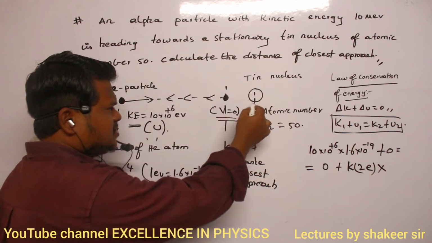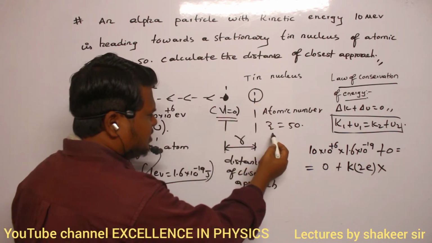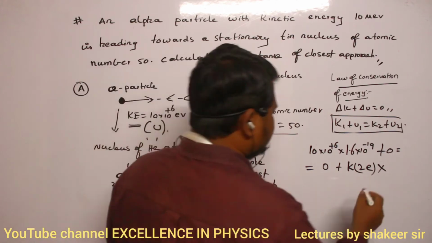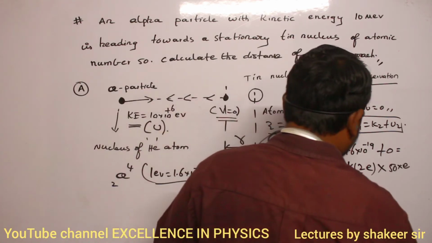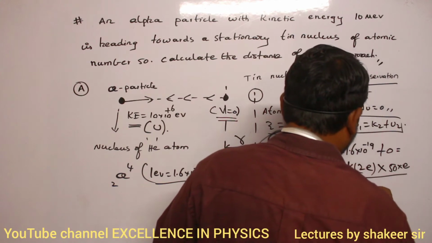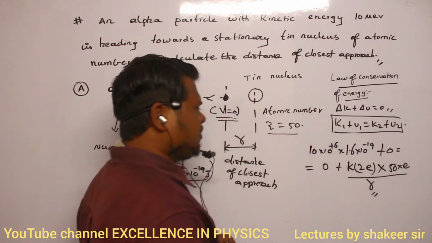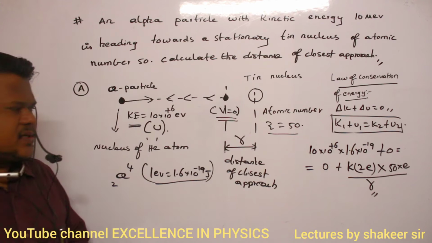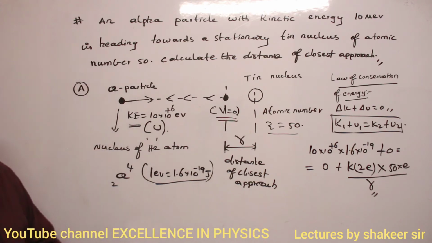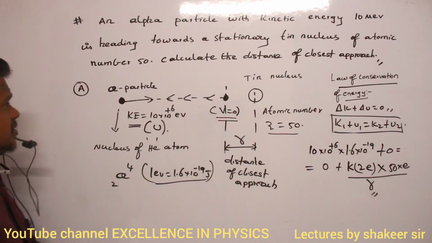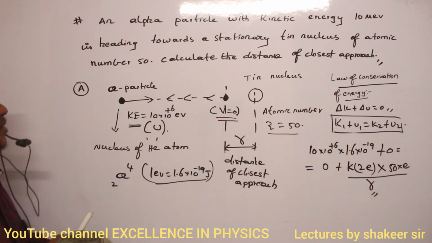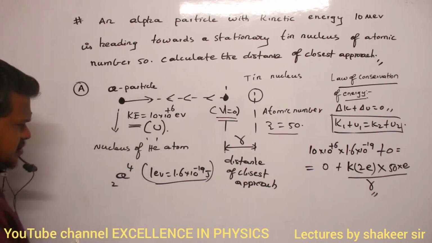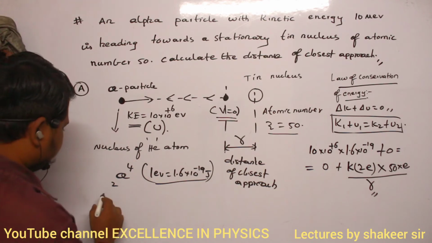And what is Q2? Q2 is the charge present in this nucleus. What is its atomic number? 50. So therefore 50 into e. So it is K Q1 Q2 divided by r, and this r value only we are supposed to find out. Make a note up to here, then we will do the calculation. Is it visible?